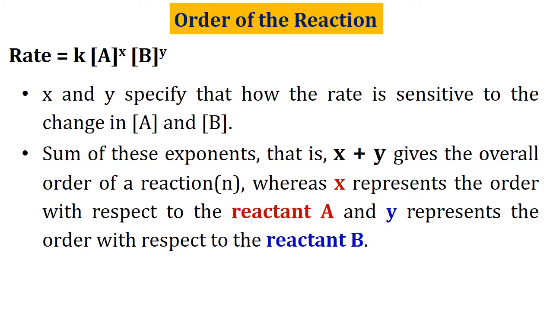What do X and Y specify? X specifies how sensitive the rate is to the change in concentration of the reactant A, and Y specifies how sensitive the rate is to the change in concentration of B. So the sum of these two exponents will give the overall order of the reaction.